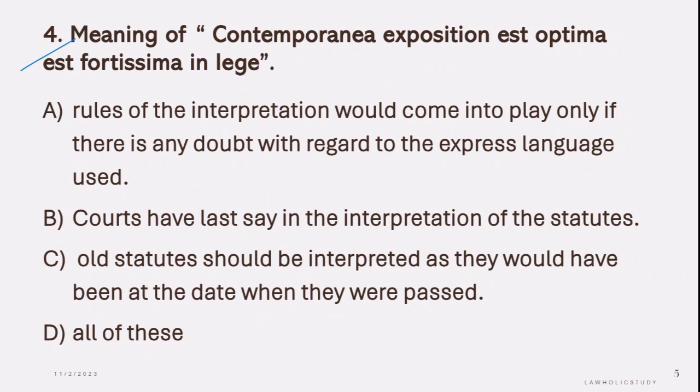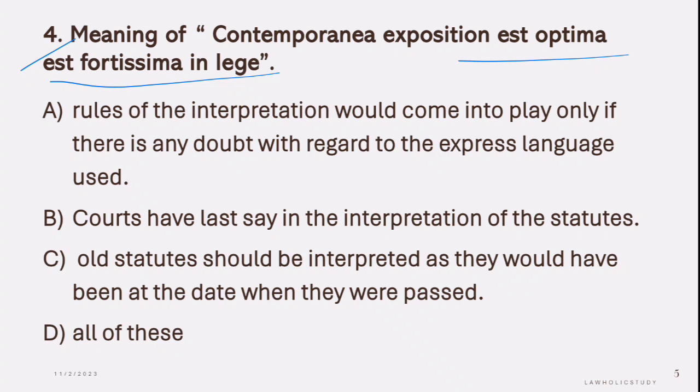Fourth question is meaning of contemporanea expositio est optima et fortissima in lege. So the options are: A. Rules of interpretation would come into play only if there is any doubt with regard to express language used. B. Courts have the last say in the interpretation of statutes. And C. Old statutes should be interpreted as they would have been at the date when they were passed.